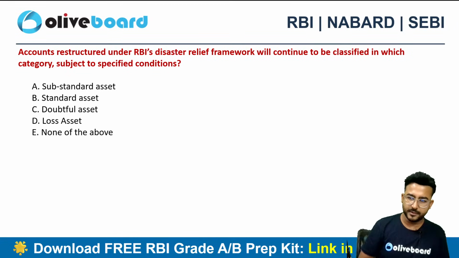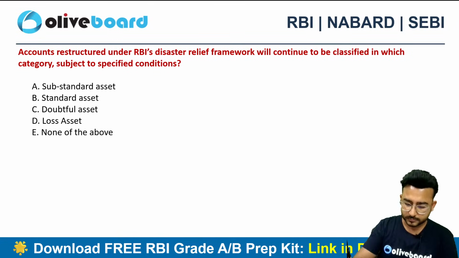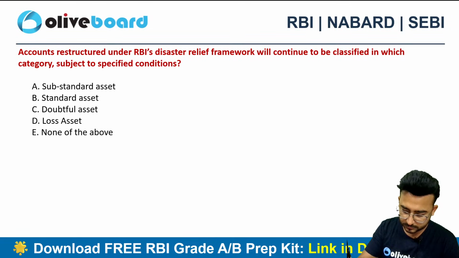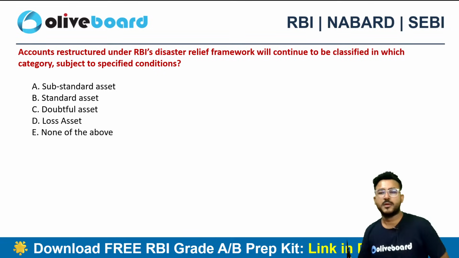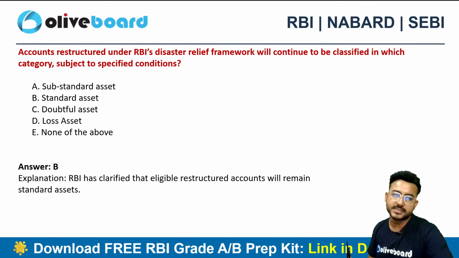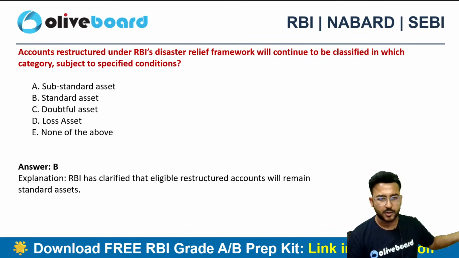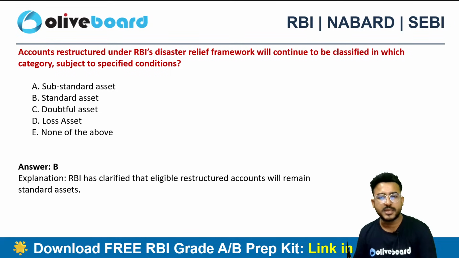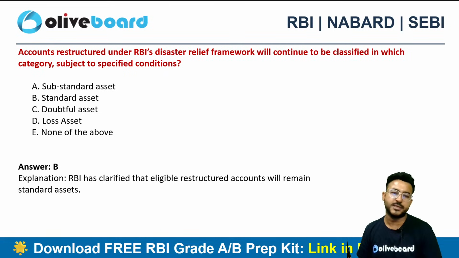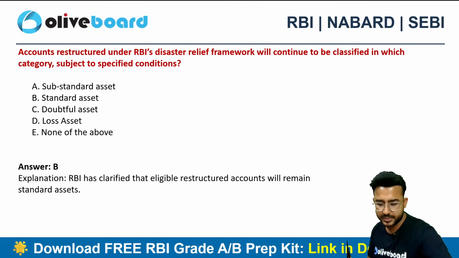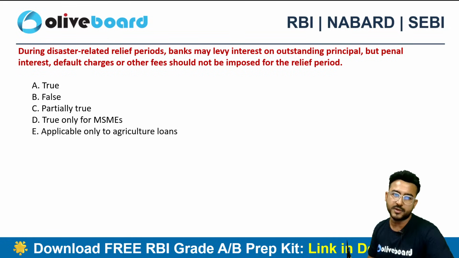Continue to be classified. Yes, it is the standard asset classification. So even if your account is restructured, you will still remain a standard asset only, but subject to certain conditions that we discussed in that particular framework.